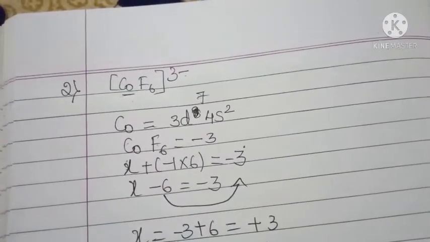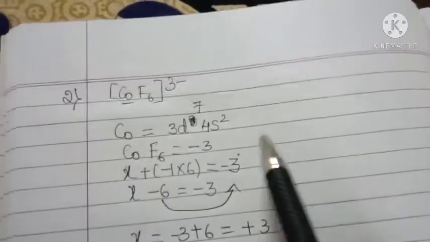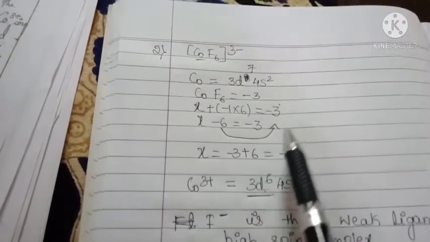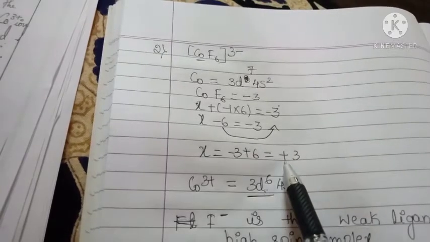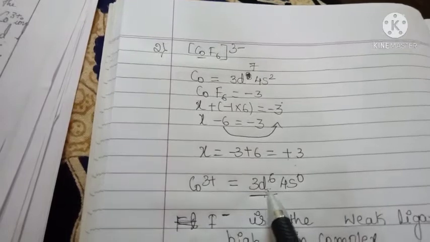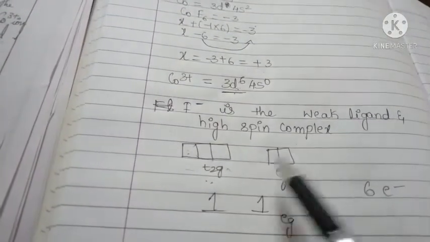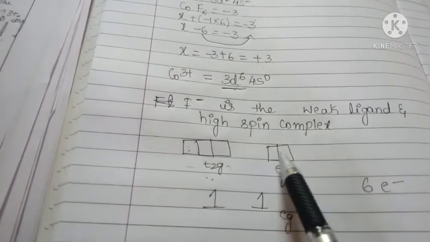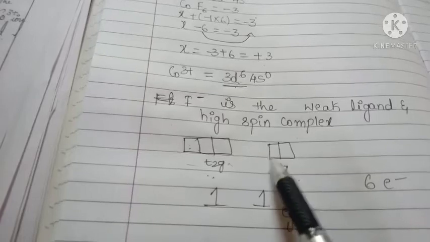Hexafluorocobaltate(III) ion. 3d in the outermost shell is 3d7 4s2. The oxidation state of cobalt is +3. It loses 3 electrons, so it gets 3d6. Fluorine is a weak ligand and forms high spin complexes, so all the single electrons should enter into the eg level according to Hund's rule of maximum multiplicity.